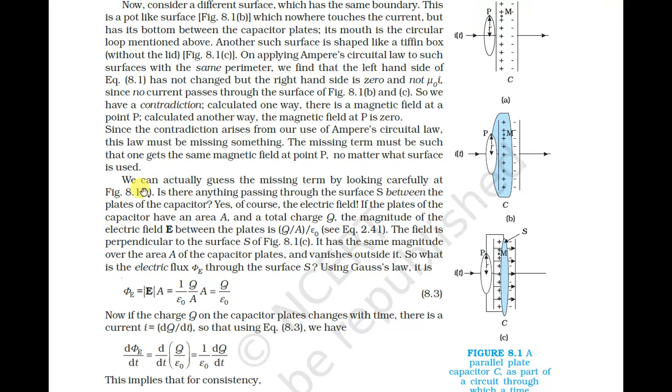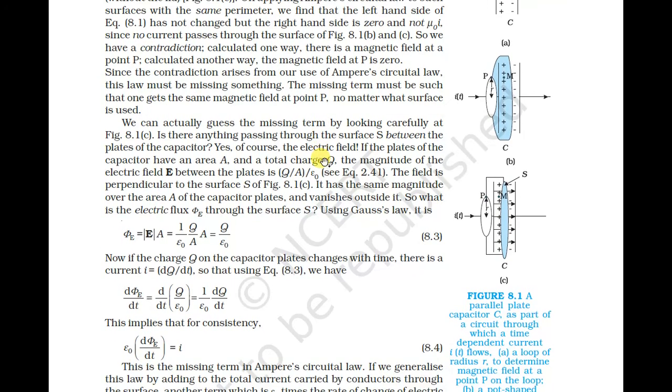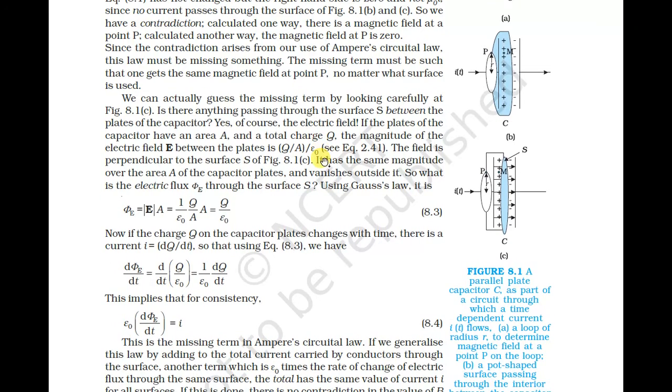Now we will talk about the fact that something is missing. Ampere's circuital law must be missing something. This missing term must be such that one gets the same magnetic field at a point P no matter what surface is used. We can actually guess the missing term by looking carefully at this figure.